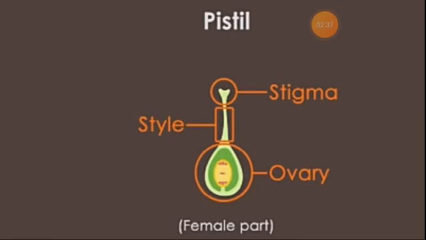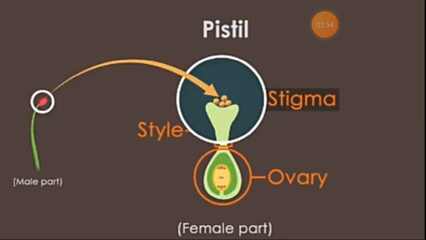It is the pistil. The pistil has three distinct subparts. They are the stigma, the second one is the style, and the last one is the ovary. Each structure has a specific function. The stigma is the landing place for the pollens. Pollens from the male part, the anther, land on the stigma and germinate further. This process is called pollination in plants.